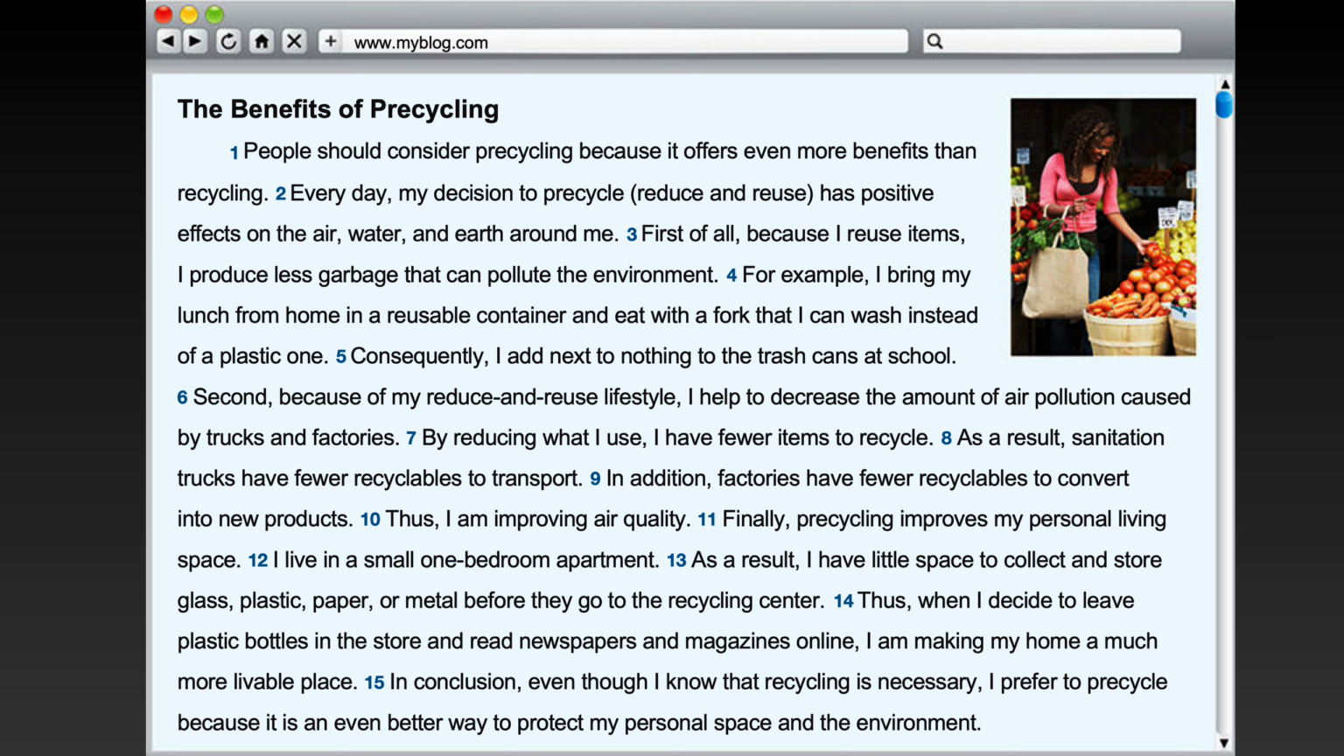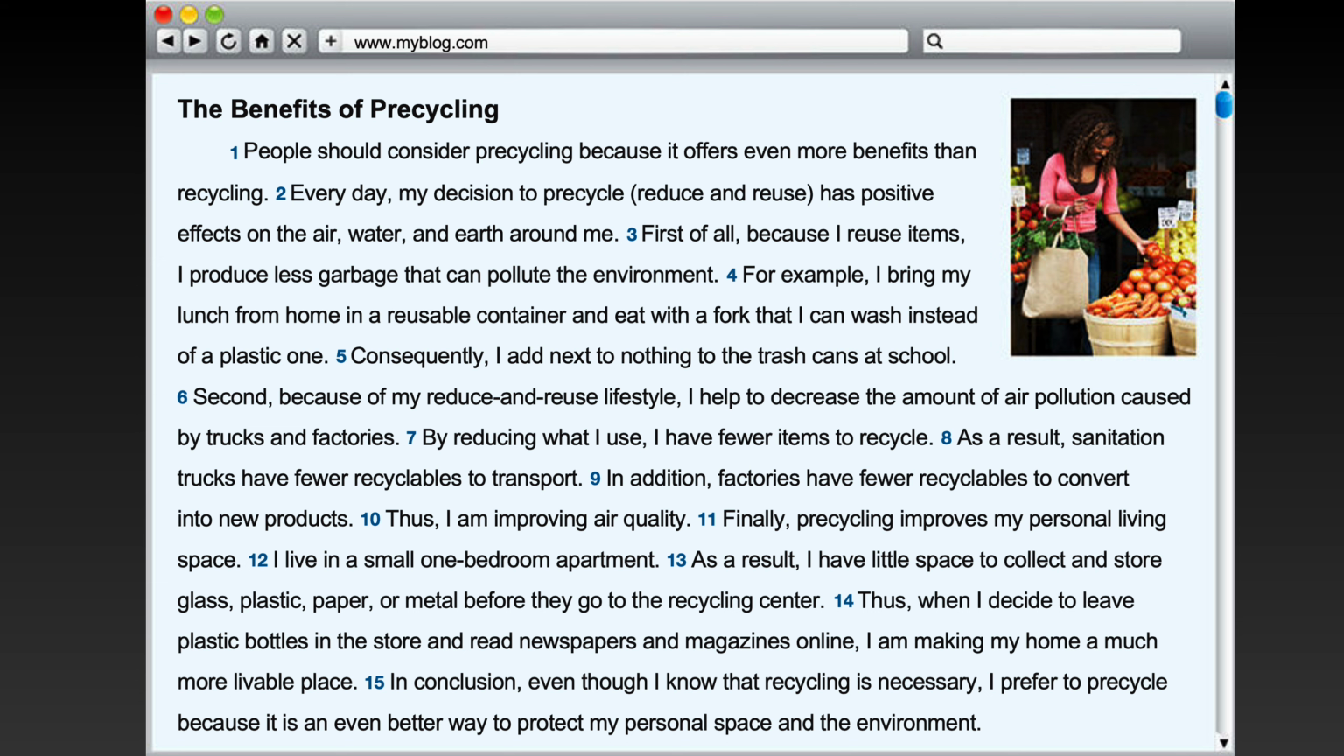and factories. By reducing what I use, I have fewer items to recycle. As a result, sanitation trucks have fewer recyclables to transport. In addition, factories have fewer recyclables to convert into new products. Thus, I am improving air quality. Finally, precycling improves my personal living space.